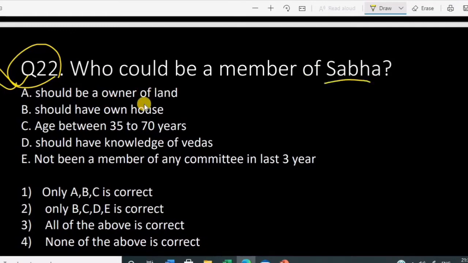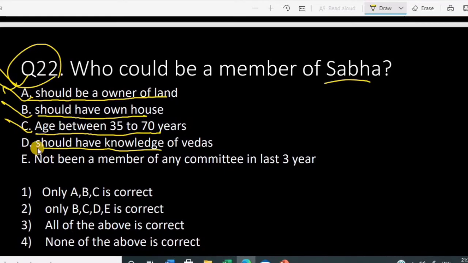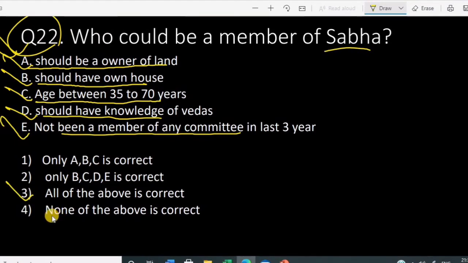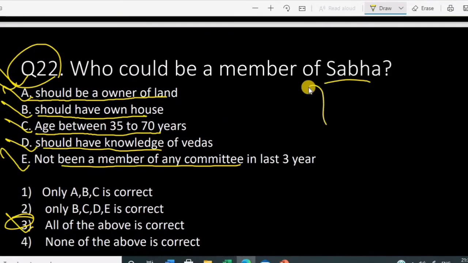यो meeting को जना member हुन सक्थ्यो? Option A, should be an owner of land. Yes, this is right. Should have own house. Yes, this was the criteria. Age between 35 to 70. Yes. Should have knowledge of the Vedas. Yes, this is also. Not been a member of any committee in the last 3 years. Yes, this is also. So the correct option is all of the above. Question number 22, answer 3 is correct. These are some of the eligibility criteria to be a member of the Sabha.